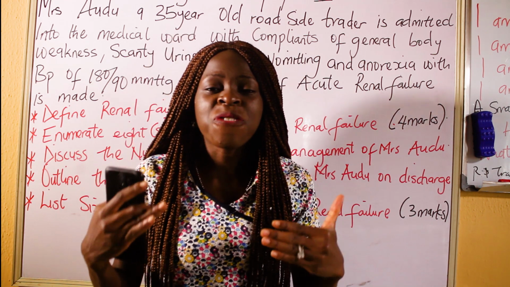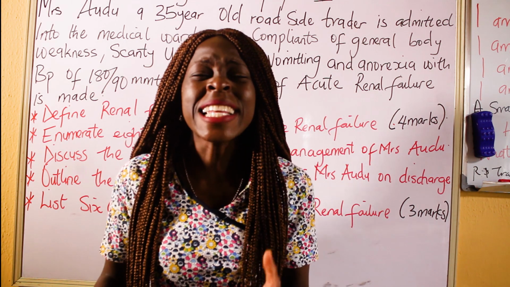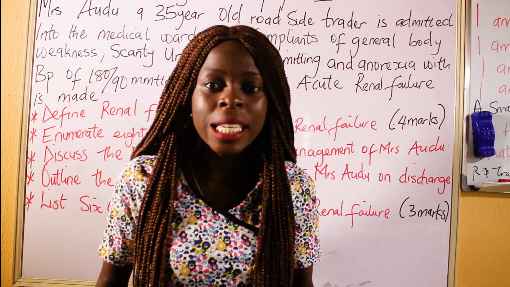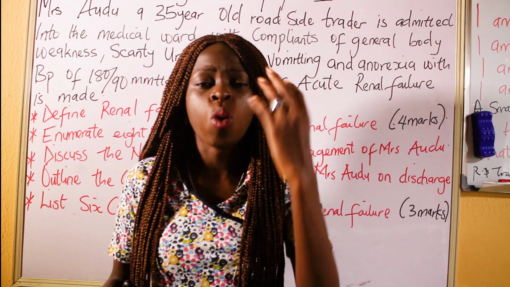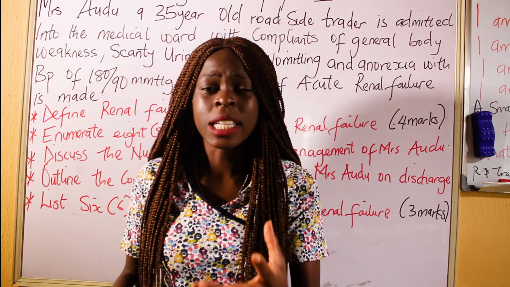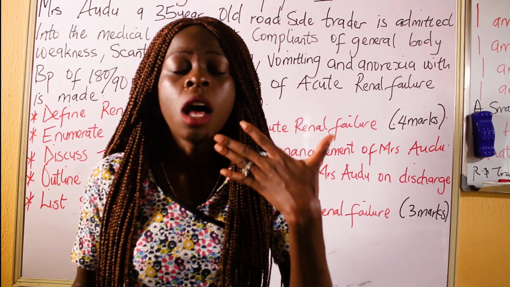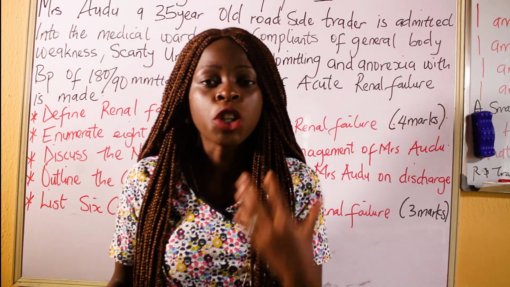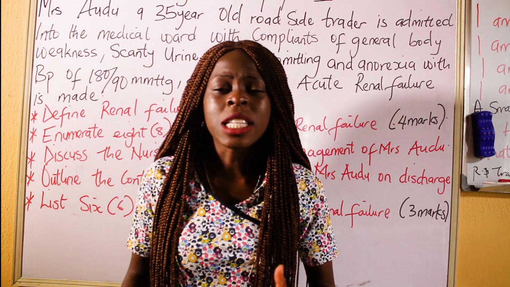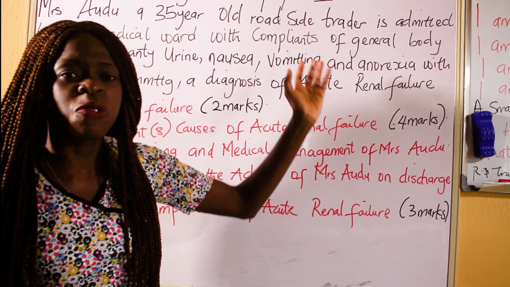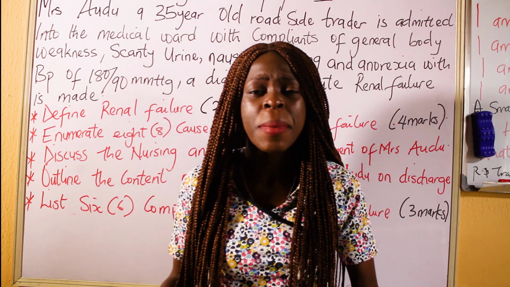And also, your emphasis is going to be, first of all, you have to monitor the fluid intake and output. Anything relating to the kidney, anything relating to the bladder, anything related to the urinary tract at all, your main focus when it comes to assessment and also nursing care, you have to monitor the inputs and outputs of this patient to know if this person's kidney is actually functioning, is actually filtering the waste product out of the body. And you are still going to be talking about diet, because this patient is having anorexia, this patient is vomiting. Definitely this patient is going to be having imbalanced nutrition, less than body requirements. I don't know if you get now.